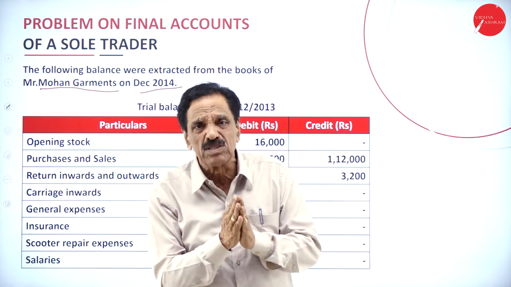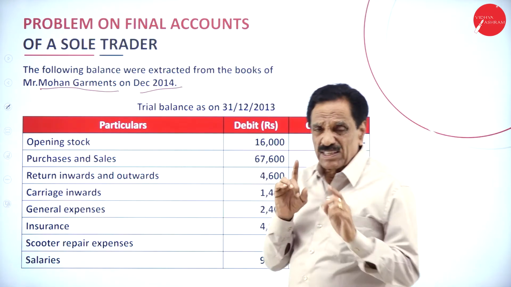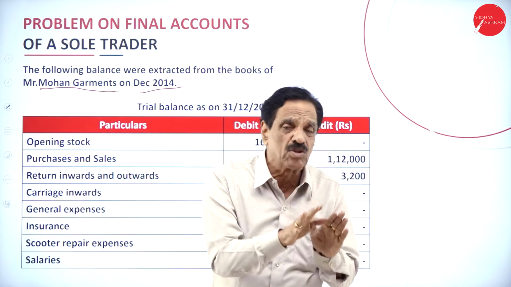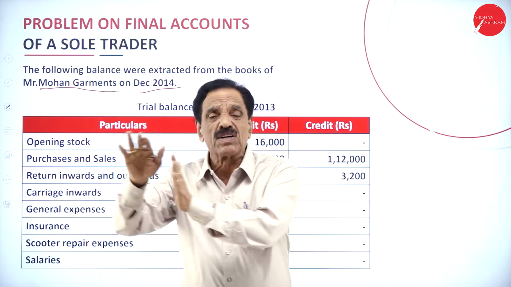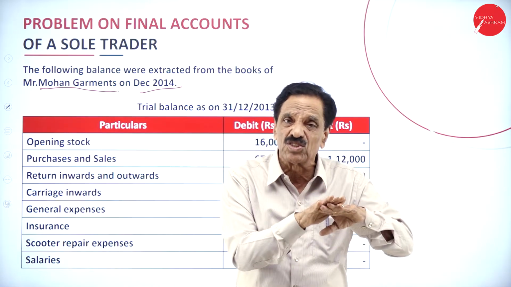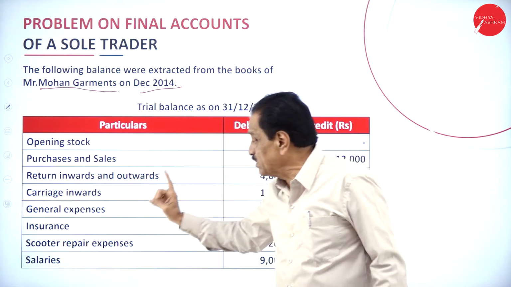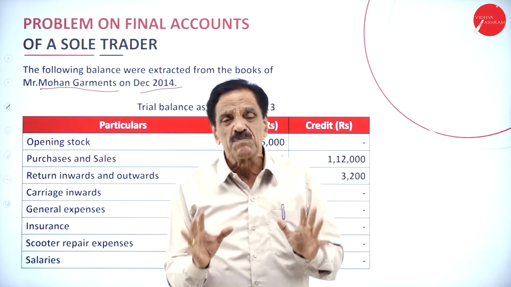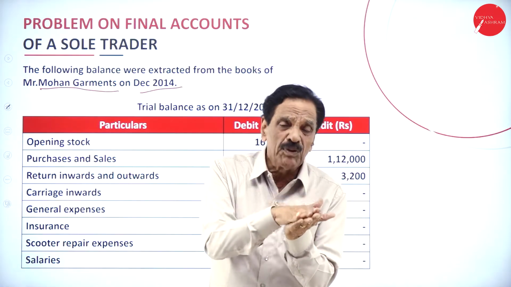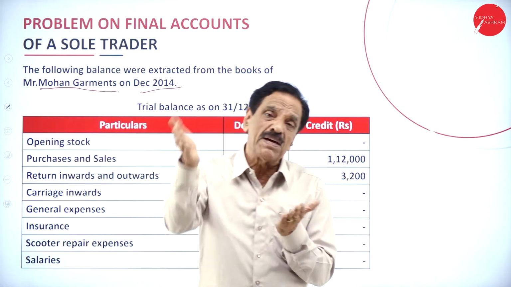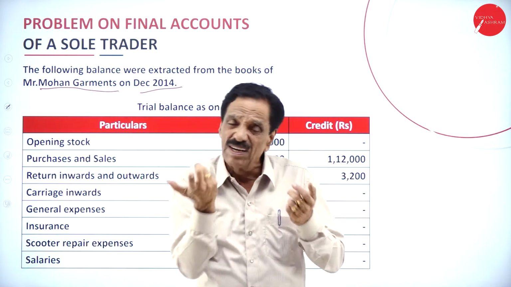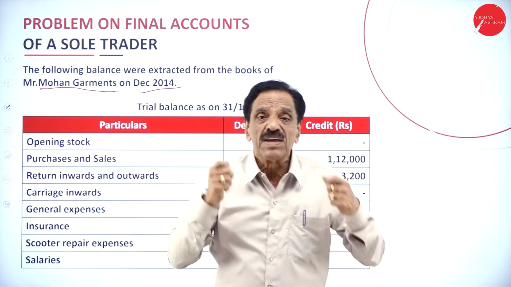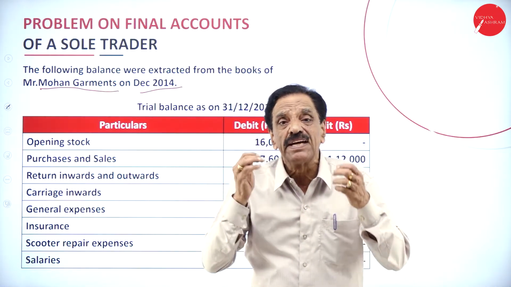Sometimes what happens is the same figure is available on both sides. I will give you an example. Bills receivable and bills payable. Bills receivable should come on the debit side. Bills payable should come on the credit side. Both are 6,000 rupees. That's the rule. But suppose he puts bills receivable on the credit side and bills payable on the debit side, both 6,000. The trial balance tallies, but it is a wrong tallying.